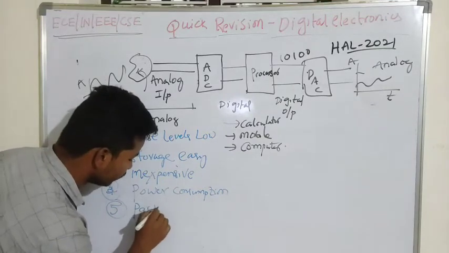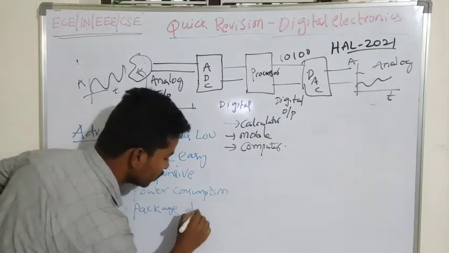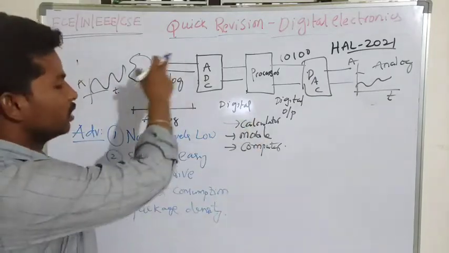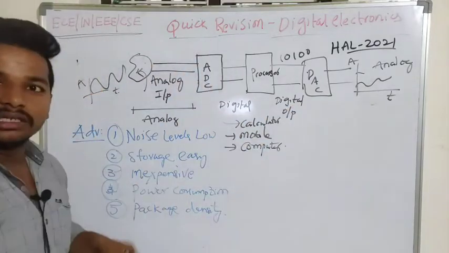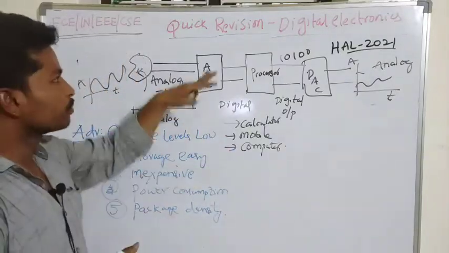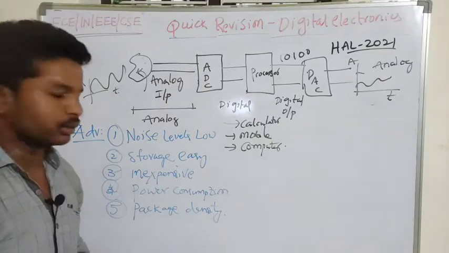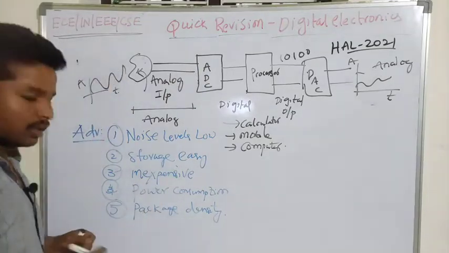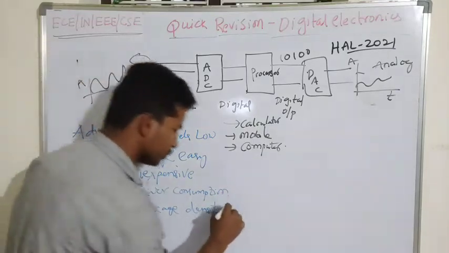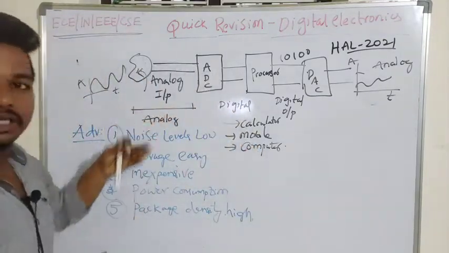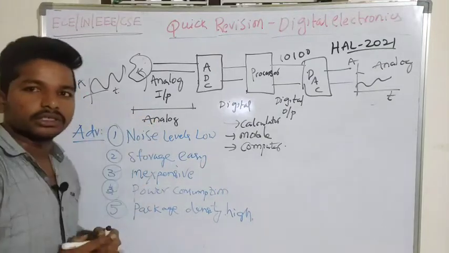When we are going to manufacture a particular product using a discrete system, it takes very little area when compared to analog circuits, because then we can say that the package density will be high. So these are the advantages of a digital system over an analog system.